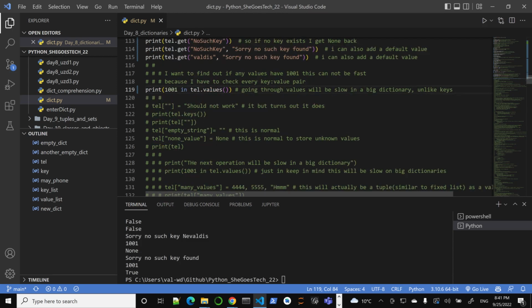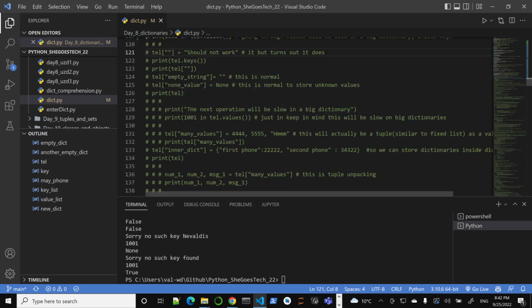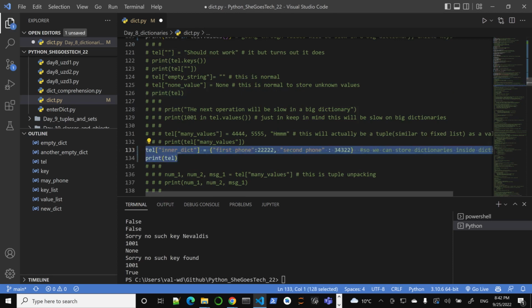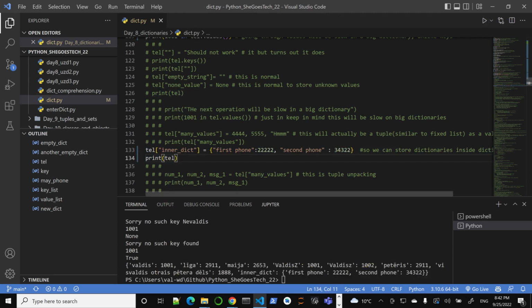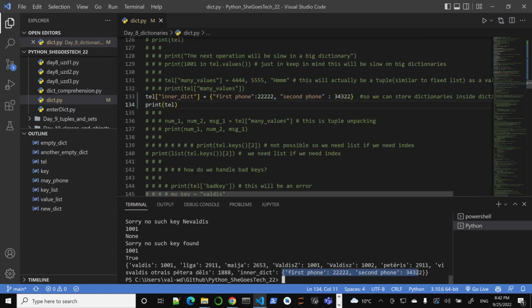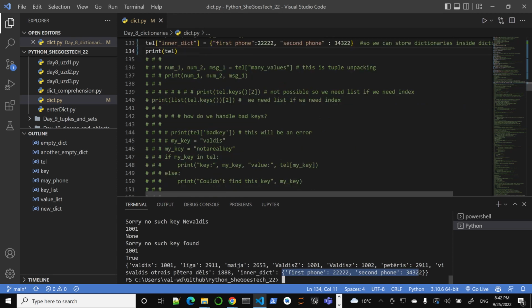Again, here are some weird keys. Keys can be pretty much anything. You can do an empty key. Yes, it's actually a valid key. But yes, you can actually even have an inner dictionary, like I mentioned. You can do this here, something like this, an inner dictionary. And now you have a key called inner dictionary, and it has a matching inner value. So very crazy, but it's possible.